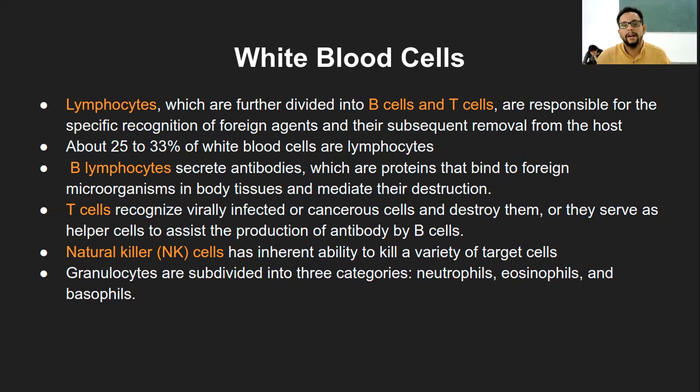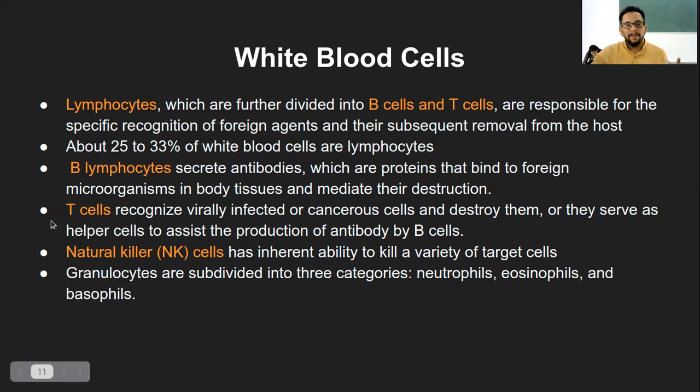Those who had asymptomatic corona infection would have had their B lymphocytes make antibodies within their bodies, and those will be secreted within the whole system. So that is the function of B lymphocyte. Antibodies are proteins which bind to the foreign microorganism or parts of the microorganism within the body tissue, and then further mediate the destruction. This part you already know.